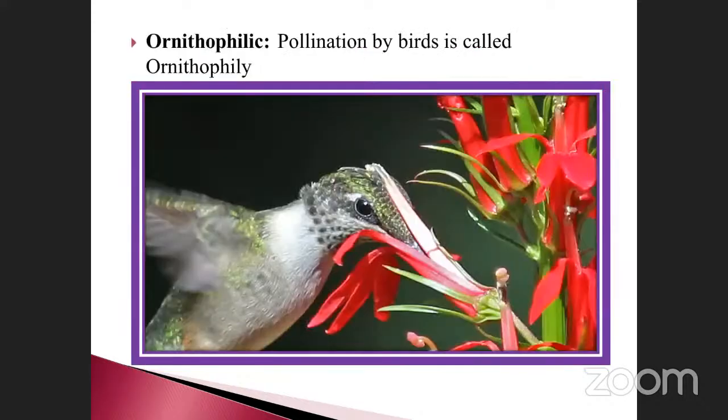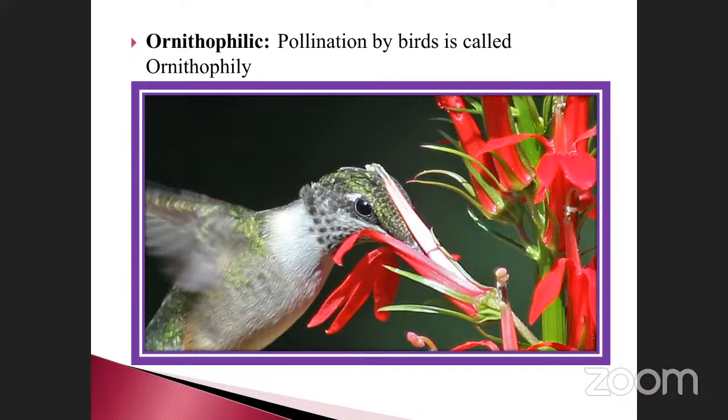The ornithophilic. Just imagine, ornithophilic is the pollination by birds. Ornithology is the science that deals with the study of birds. See that bird is collecting the nectar. This is also a hummingbird, I think. These flowers mostly come under the family Canaceae. In Tamil we may call it Kalvalai. Here, having nectar glands, the birds collect the nectar.